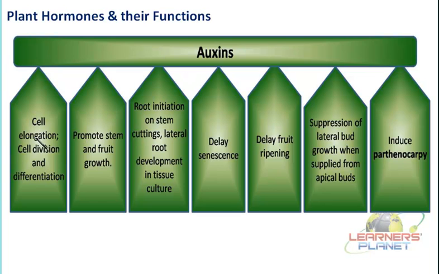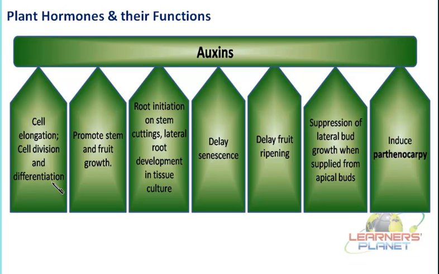The very first function is cell elongation and cell enlargement. This elongation or enlargement of a cell means an increase in the size of a cell. Then the next function is cell division. These auxins can promote cell division. It is a special characteristic of this particular hormone. Besides division, they can even help in the differentiation process.